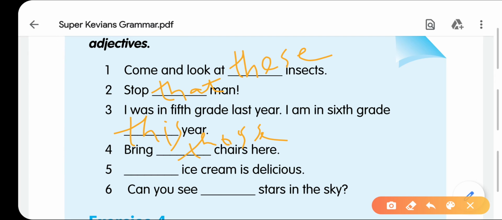This ice cream is delicious. You are telling about the ice cream and you are eating it, it means it is near you. So you will write here this. This ice cream is delicious. Can you see those stars in the sky? The sky is far behind you. That's why you will write here those. So now you are clear about the demonstrative adjectives. These are determiners, and we can use this, that, these, those as per the singular and plural of the nouns.